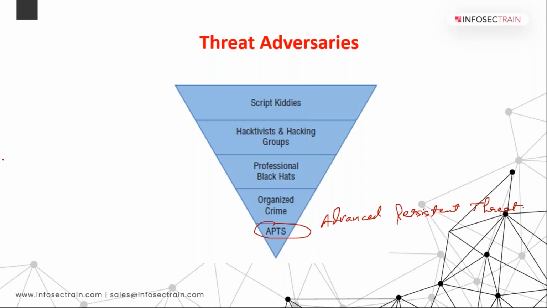Zero day attack, yes. They make custom made malware that helps them bypass the security posture of an organization or whosoever their target is. So you won't be able to track it, just like a zero day attack.